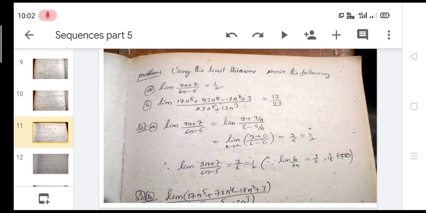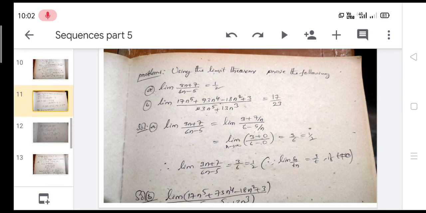So what is the limit of (3n + 7)/(6n − 5)? This is equal to the limit of (3 + 7/n)/(6 − 5/n). So as n tends to infinity, it is equal to 3/6, which is equal to 1/2. Simply we can say this is 1/2.